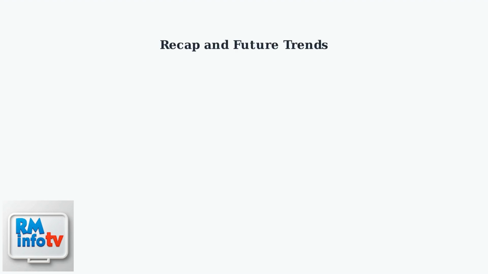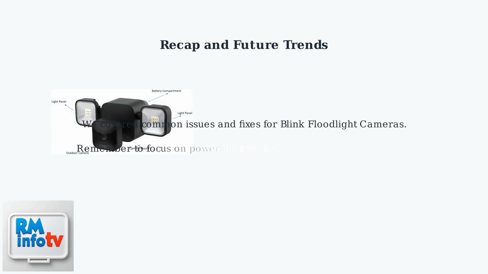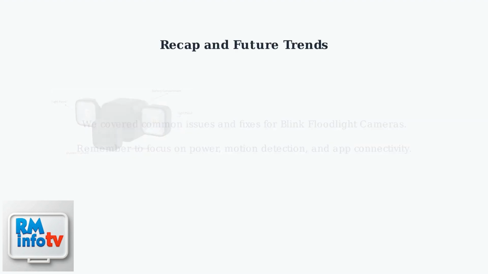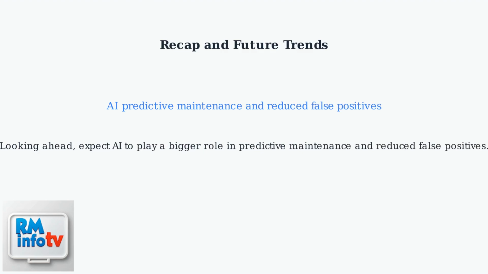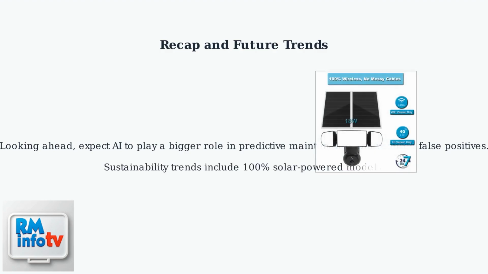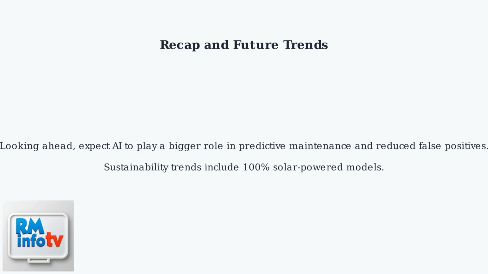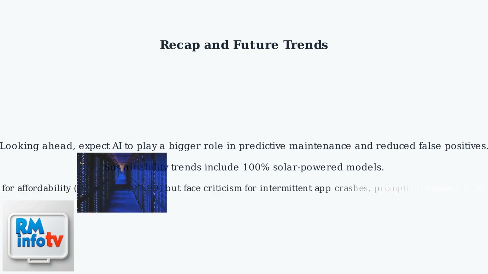Covered common issues and fixes for Blink Floodlight cameras. Remember to focus on power, motion detection, and app connectivity. Looking ahead, expect AI to play a bigger role in predictive maintenance and reduced false positives. Sustainability trends include 100% solar-powered models. As of late 2025, Blink is rated highly for affordability, starting at $99.99, but faces criticism for intermittent app crashes, prompting Amazon to invest in cloud infrastructure upgrades.